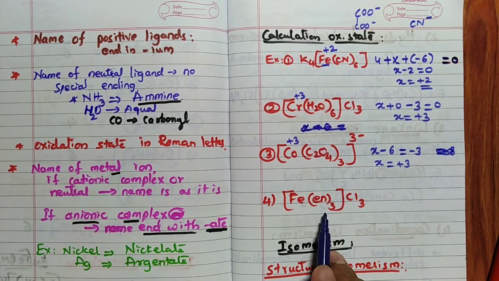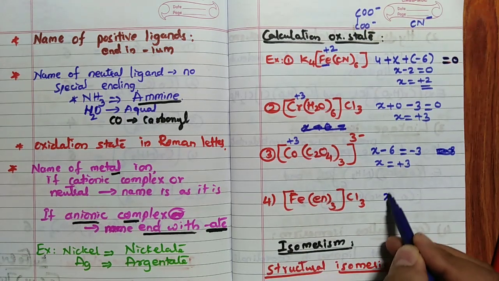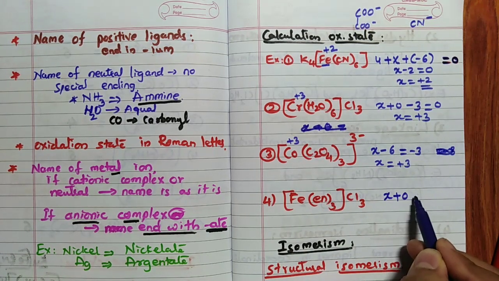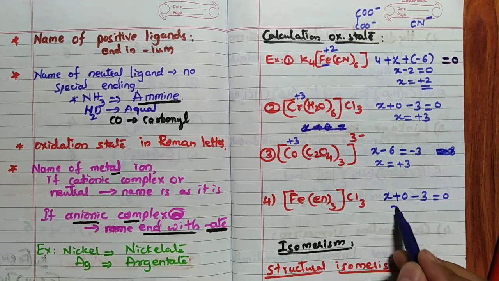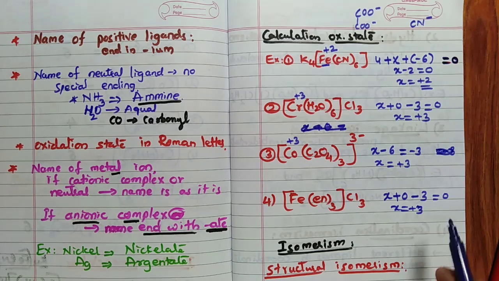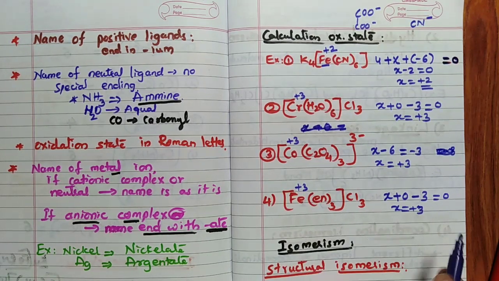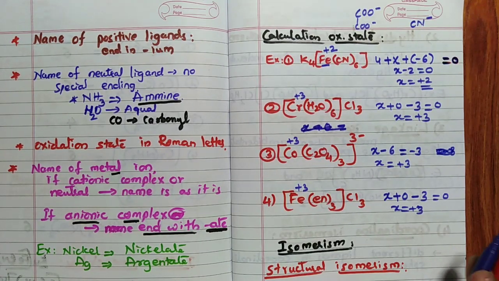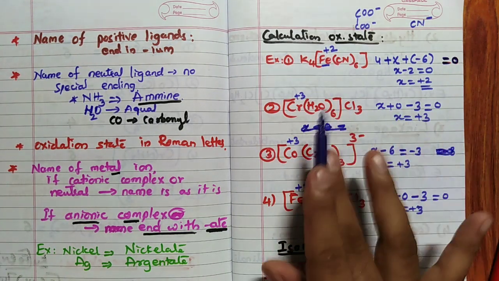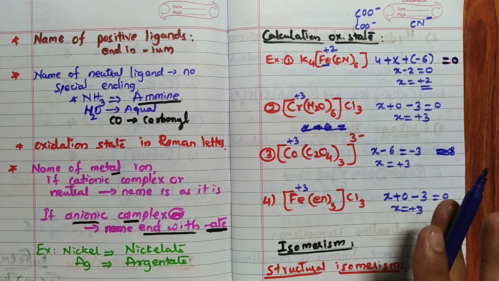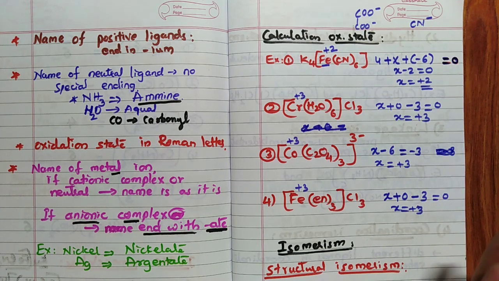Iron you can see. En is once again a bidentate ligand. But ethylene diamine is a neutral ligand. Remember, it is a neutral ligand. So hence Fe: X plus 0 minus 3 equal to 0. -3 because Cl is negative. So X is equal to +3. So +3 oxidation state for iron. One thing you remember, common sense: iron and all these metals exhibit a positive oxidation state. When you are calculating like this, if you are getting negative, then you are wrong. So remember that point easily.